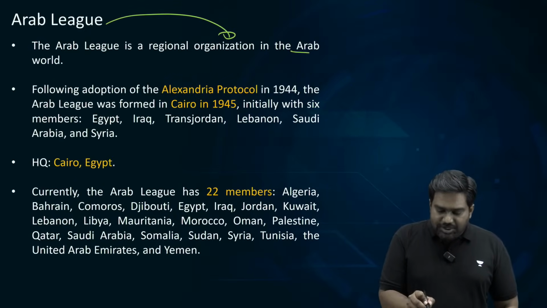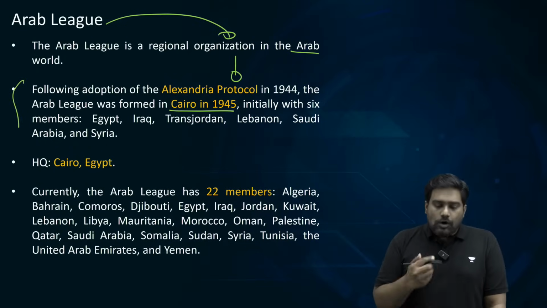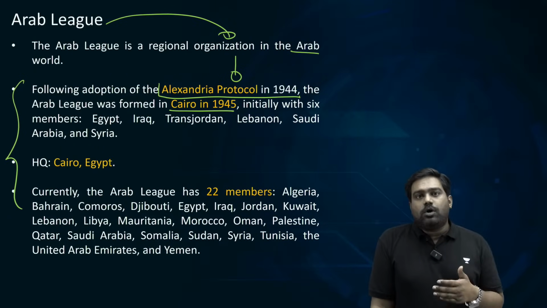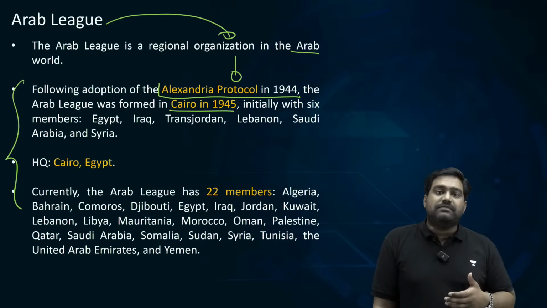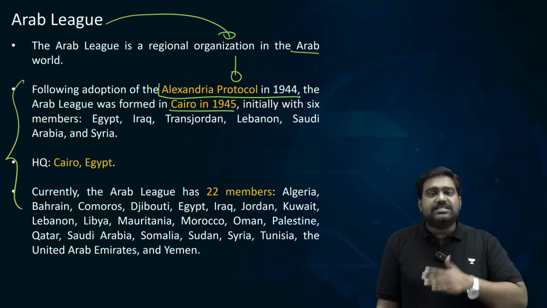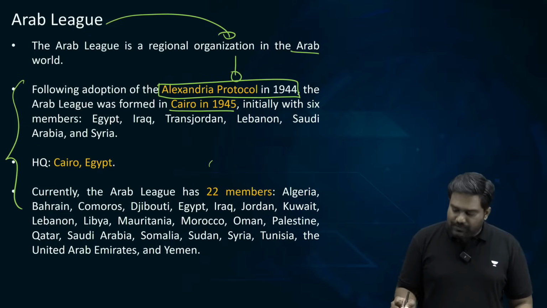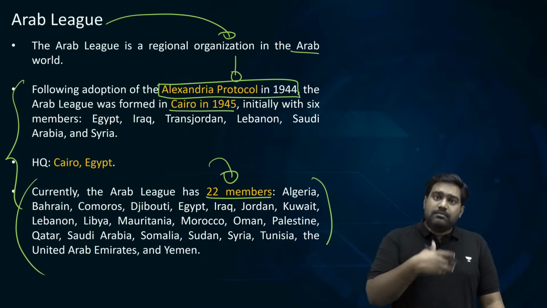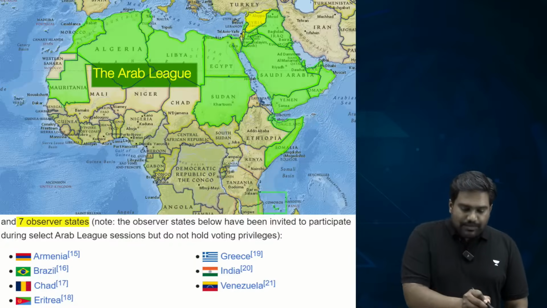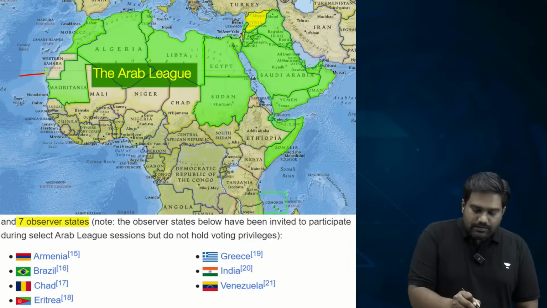See, Arab League was established in 1945 in Cairo, and it is headquartered in Cairo, Egypt, following the Alexandria Protocol of 1944. The Alexandria Protocol brought together the major Arab powers from West Asia and as well as from North Africa and from East Africa as well. So if you look at the members, there are 22 members which are part of Arab League. There are countries from North Africa as well. There are countries from East Africa. For example, you have Mauritania, you have Algeria, right?